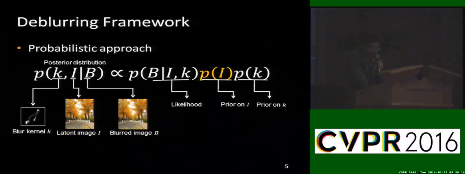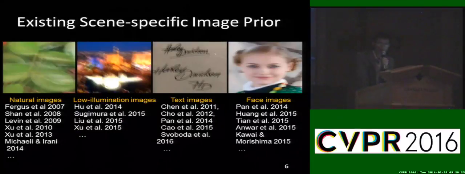Most existing methods mainly focus on designing effective image priors for image deblurring. The image priors are usually designed for some specific clear images. However, methods designed for one scenario do not work well in another scenario.